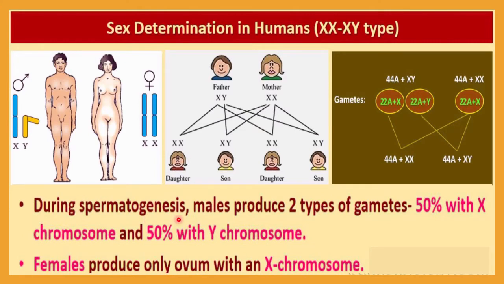During spermatogenesis, male will produce two types of gametes. Okay, two types of gametes you can see here, X-containing gametes and Y-containing gametes. 50% with the X chromosome and 50% with the Y chromosome. Okay, so female will produce only one type of ovum, and that is the X chromosome-containing ovum. Okay, so all ova produced by the female will have the X chromosome, whereas the sperm produced by the male have a 50% chance of X chromosome and 50% chance of Y chromosome.